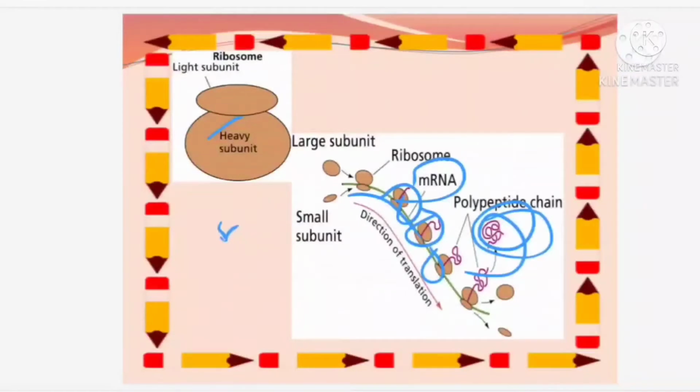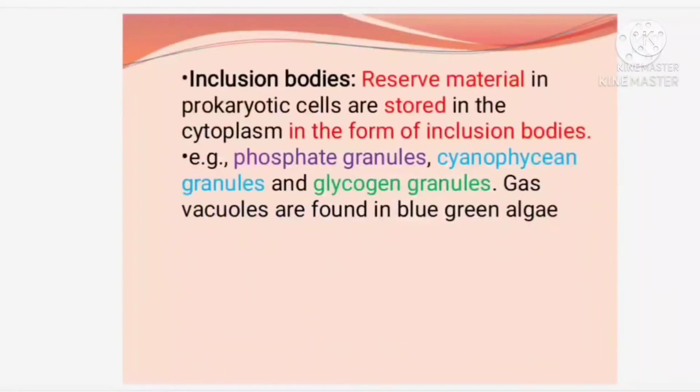Now moving on to the last part of the prokaryotic cell, the inclusion bodies. You can find in prokaryotic cells many bodies which store some substances. Reserve food materials are stored in some structures, which we call inclusion bodies. So reserve materials in prokaryotic cells are stored in the cytoplasm in the form of inclusion bodies.